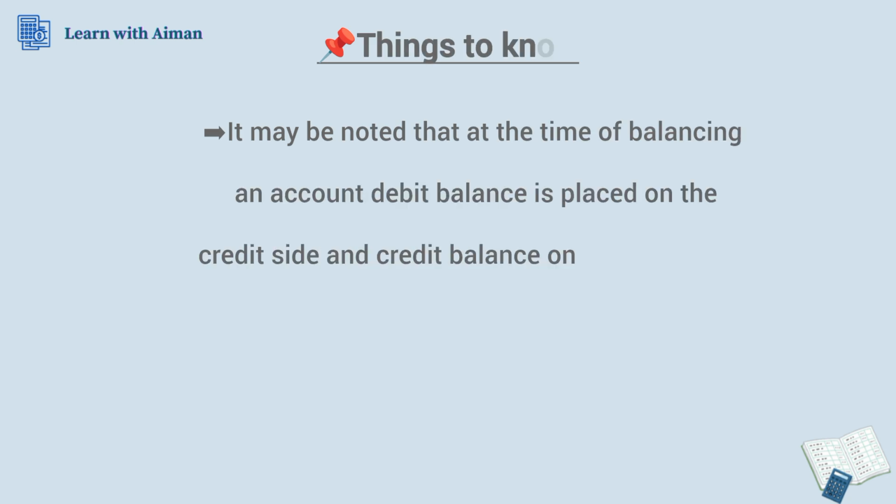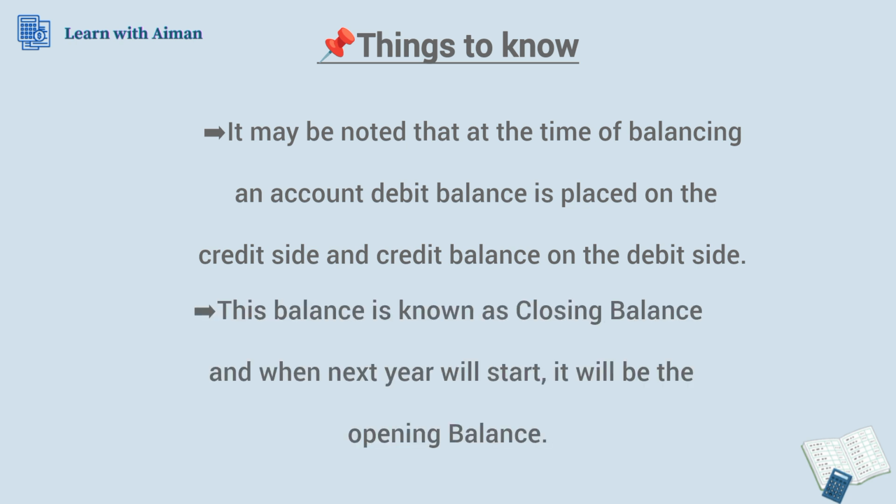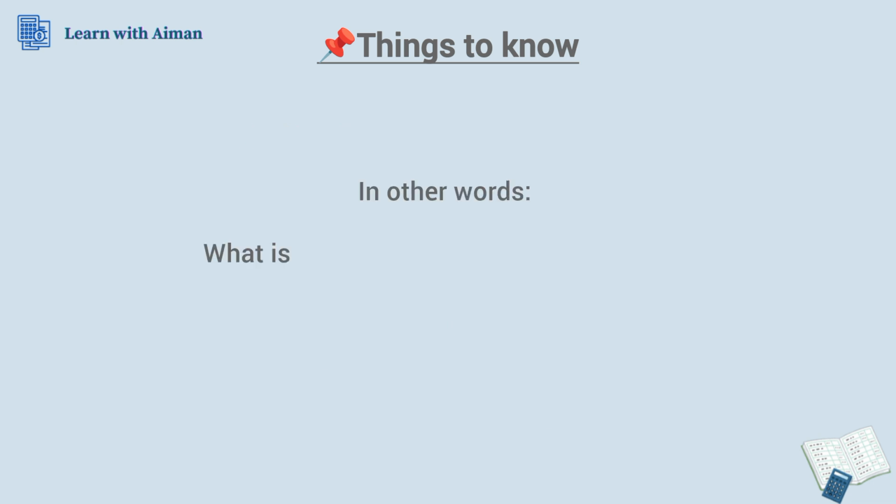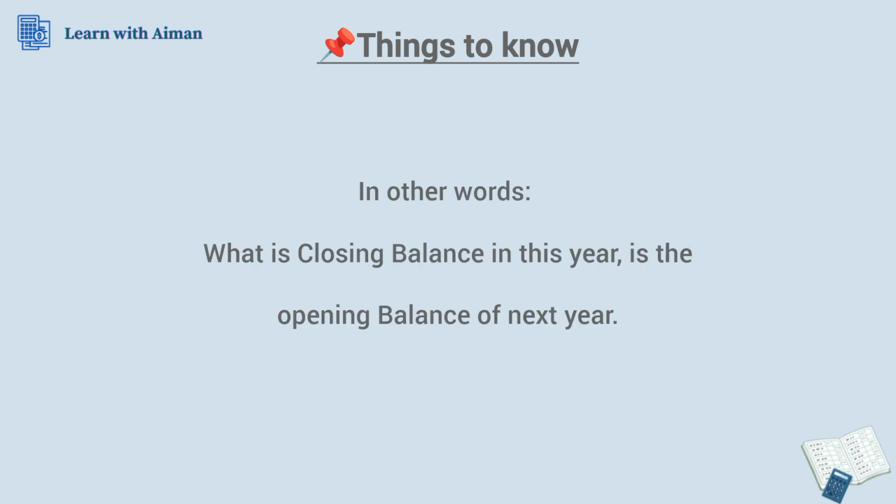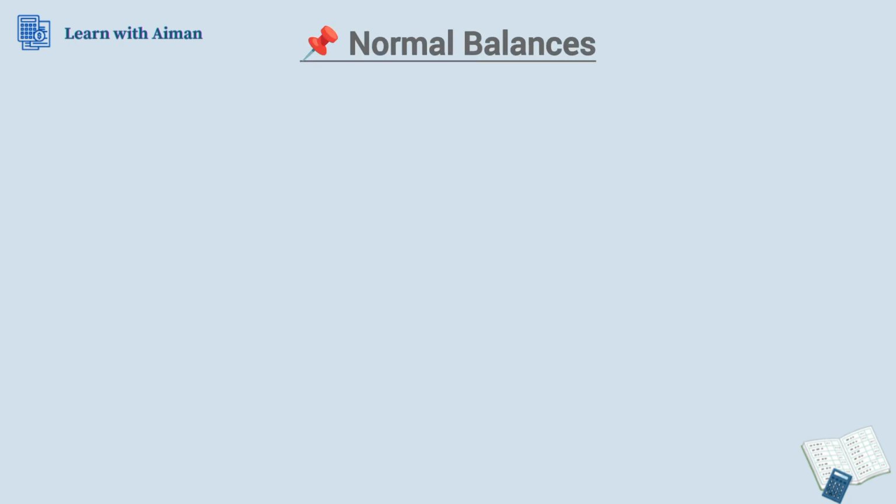It may be noted that at the time of balancing an account, debit balance is placed on the credit side and credit balance on the debit side. This balance is known as closing balance. And when next year or next month starts, it will be the opening balance. In other words, what is closing balance in this year or this month is the opening balance of the next year or next month.